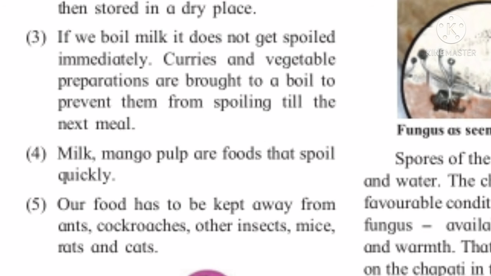Now let us see the reason why foodstuff kept outside gets spoiled quickly in summer and remains fresh for many hours in winter. Food gets spoiled when microorganisms grow on the foodstuffs, and microorganisms grow in warm climate.